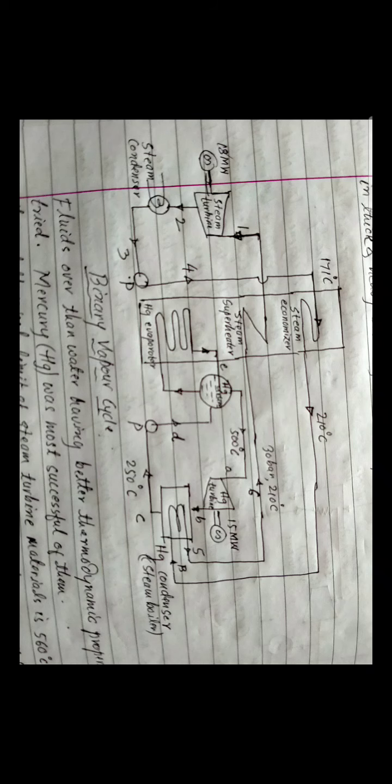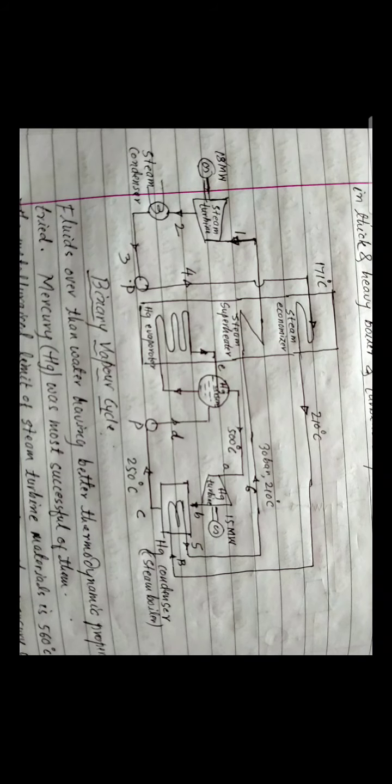You can see that part in the steam economizer, the common part on the top of this diagram, to convert into saturated liquid, which is then admitted to the steam boiler, mercury condenser, where it absorbs its latent heat.